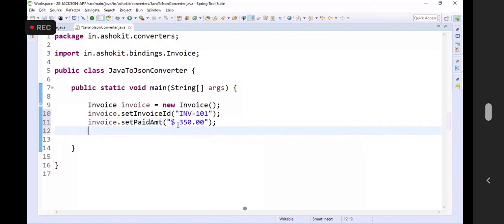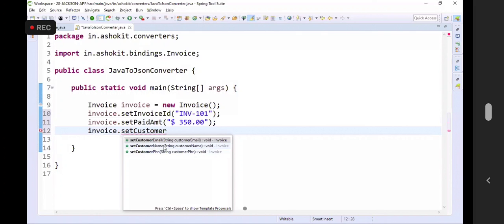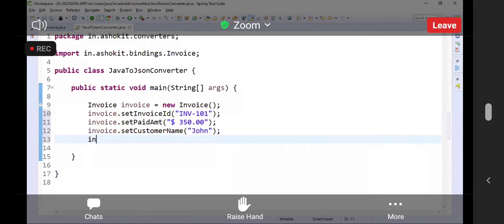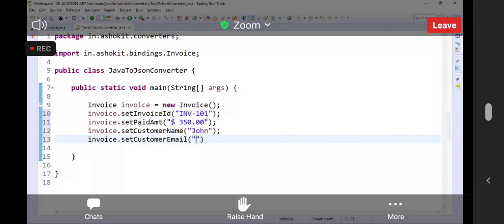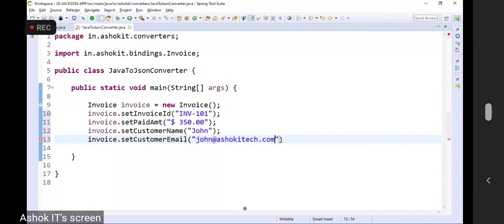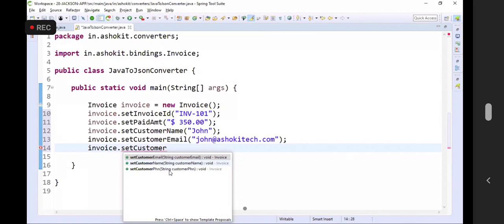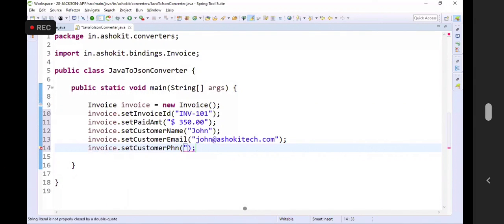All right. Next one, invoice dot set customer name, some John. Invoice dot set customer email, that is John@ashokitech.com. Invoice dot set customer phone number. Phone number was string. Okay, let us take this.